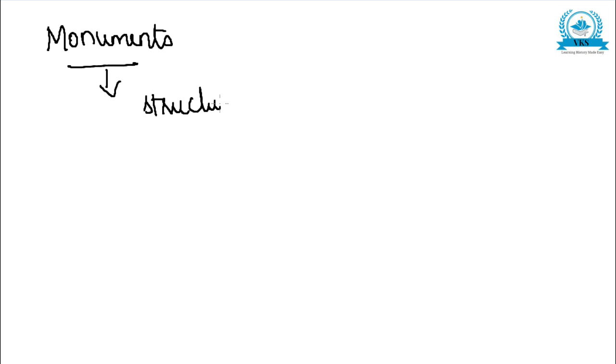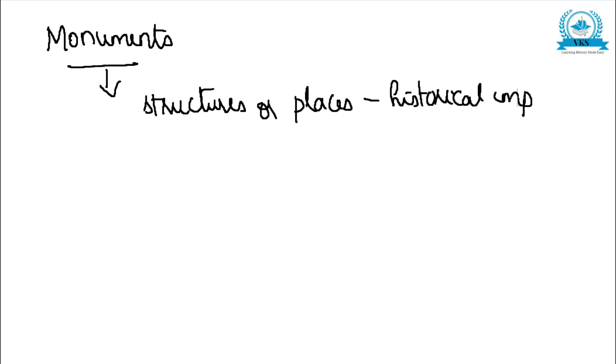In the next point, we are going to write about monuments. So what are monuments? Monuments are structures or places of historical importance. They are structures or places which have historical importance. Structures or places of historical importance are called as monuments.